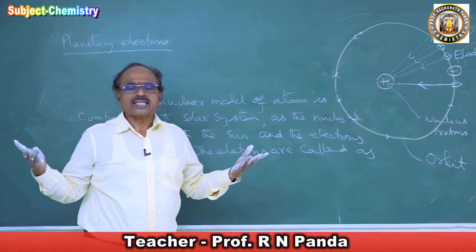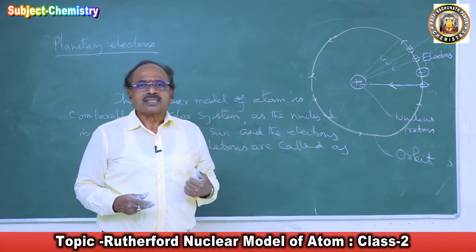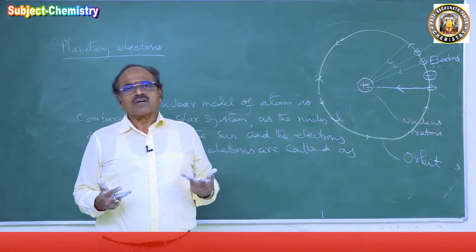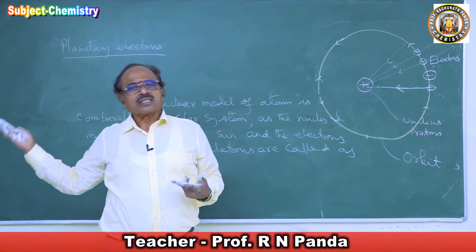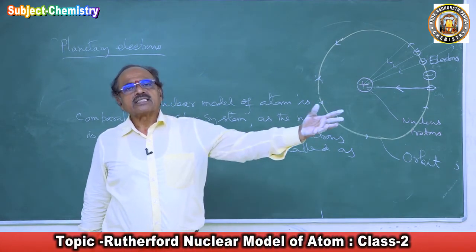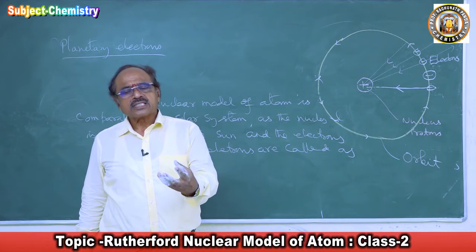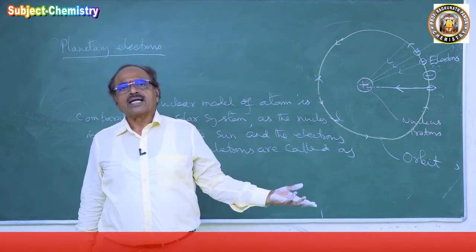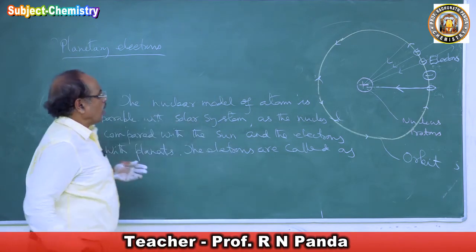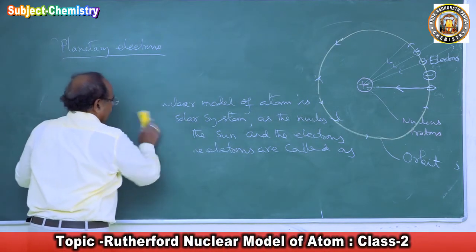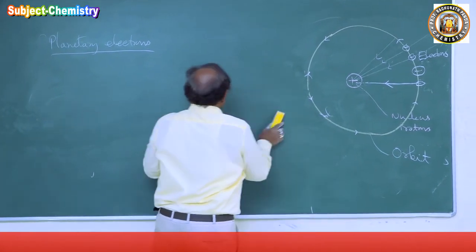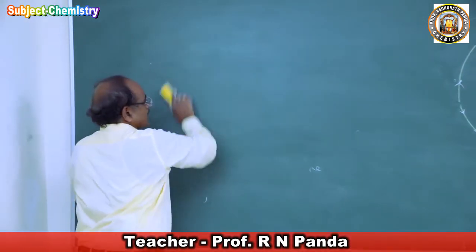And this led to the discovery of a model of atom. Then came the critical analysis of the Rutherford model of atom. He got the award for his discovery. Now the question comes: then other discoveries were made, so those laws of physics were again applied to the Rutherford model of atom, and objections were raised on it. Bohr was the scientist who objected to this model of atom.